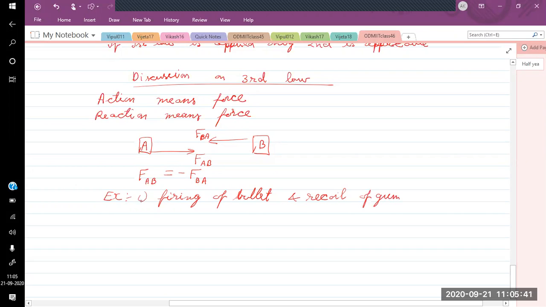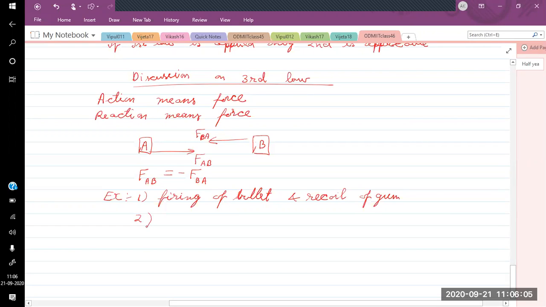This action reaction pair is always applicable. Wherever a force is applied, at all places you will have a reaction force. I am giving you just some examples, but this third law is applicable in every case. Okay, now we can see other examples.